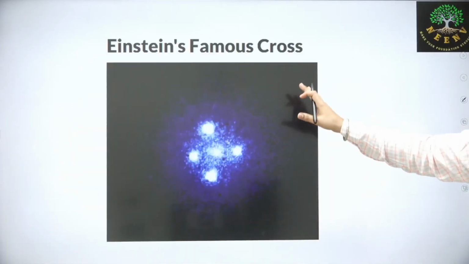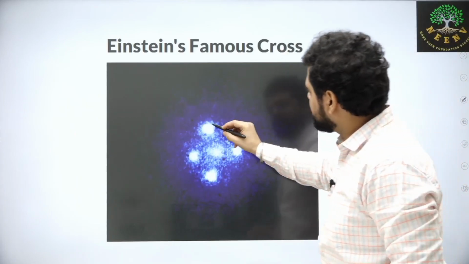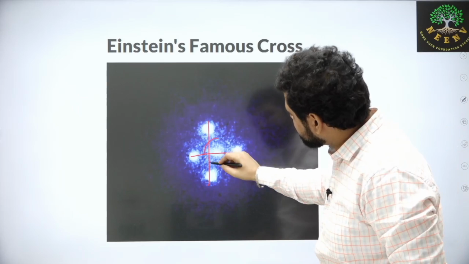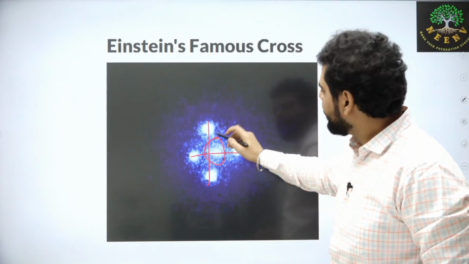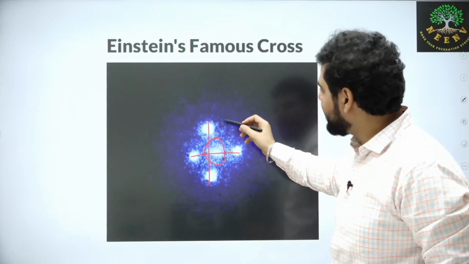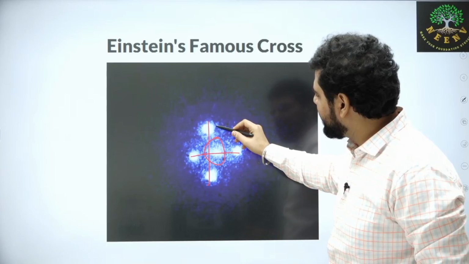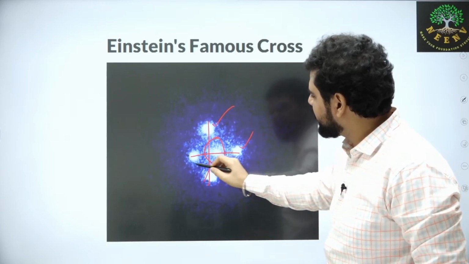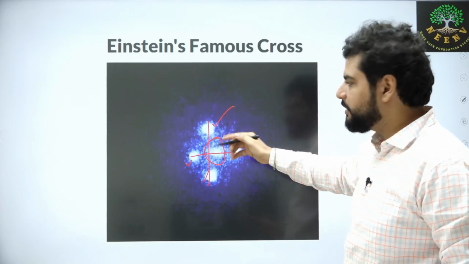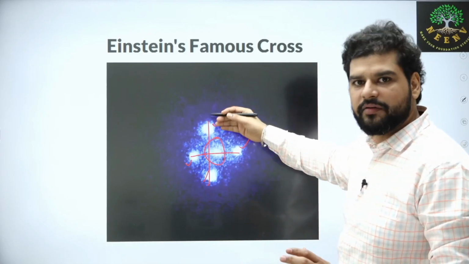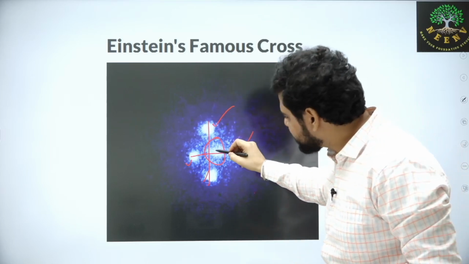Another pattern that is created is this cross. Now this is the center and this is the dark matter's presence. Behind this there is something, and because of the gravity of dark matter, 4 images are created which we can see through our telescope of the thing that is behind this. So these 4 images are created of something that is behind this center object.